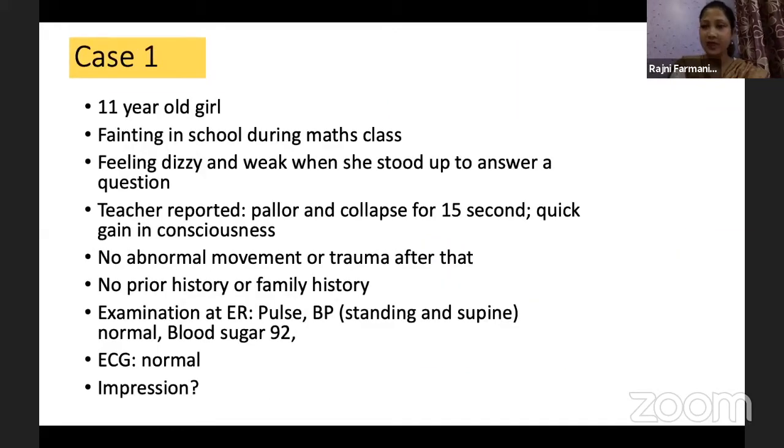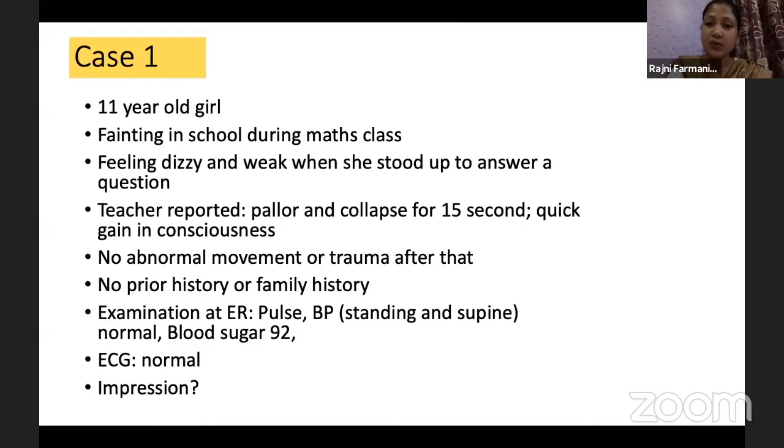Let's start with a case. She's an 11-year-old girl. She had a fainting episode in school while she was studying in a maths class. The girl is able to recall that she felt dizzy and weak when she suddenly stood up to give an answer in class, and she suddenly collapsed.